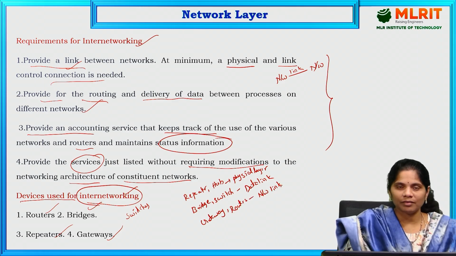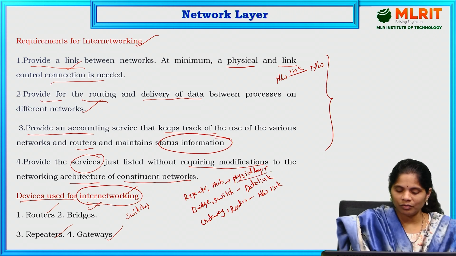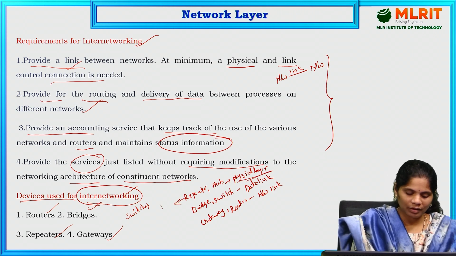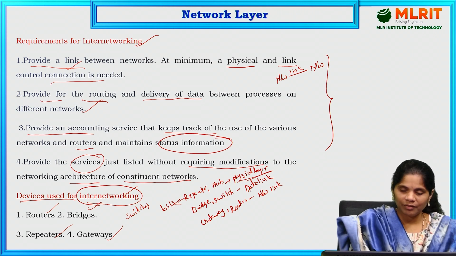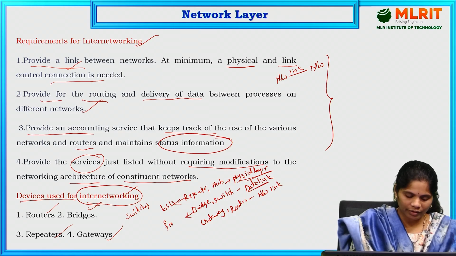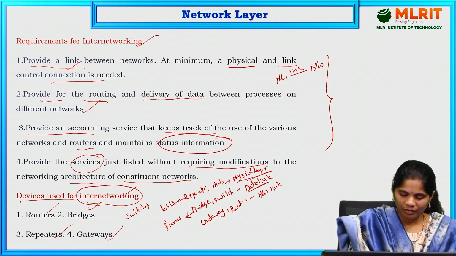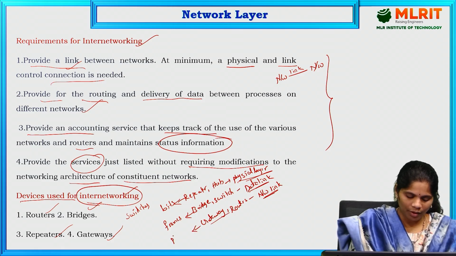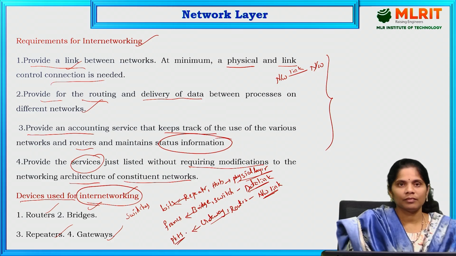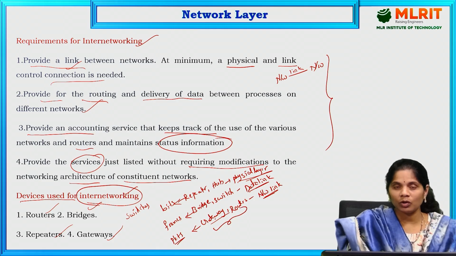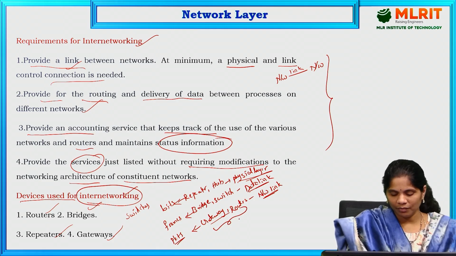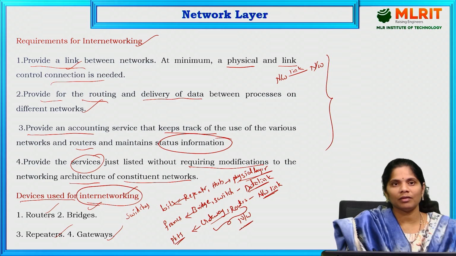Whenever we send data using the physical layer, we send the data in the form of bits. If we send the data using the data link layer, we can call that data frames. If the data is transferred at the network layer, we can call it packets. So these are the different devices we use for the connection between the different networks.